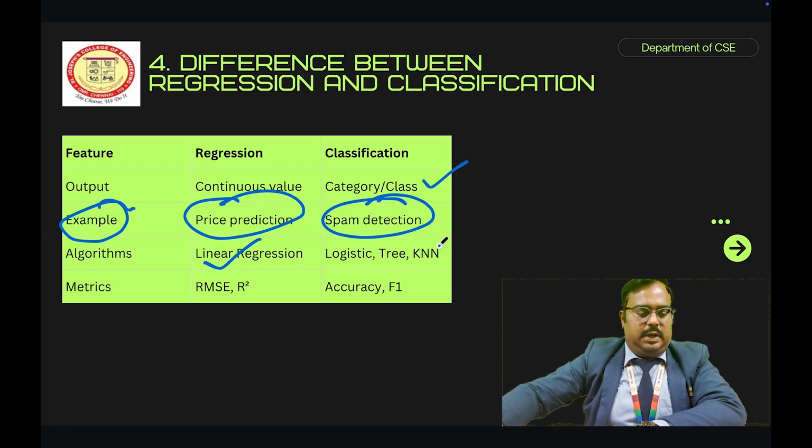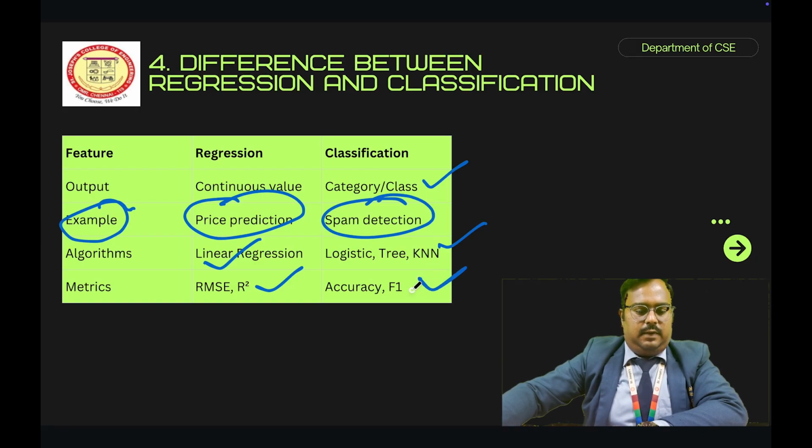What are the metrics used for regression and classification? In regression we use RMSE or R squared. RMSE is nothing but the root mean square error, and R2 is another metric. In the same way, in classification we use accuracy, F1 score, and recall.